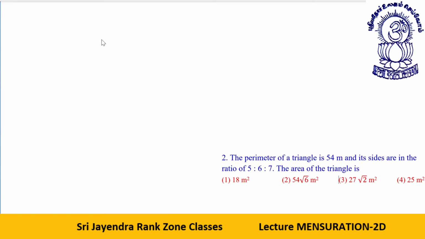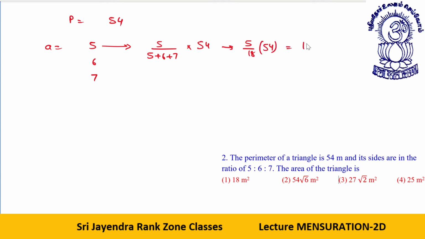The perimeter of a triangle is 54 and its sides are in the ratio 5, 6, 7. The area of the triangle is... The perimeter is 54. The sides are 5, 6, 7. So the first side, let's say A, will be 5 upon 5 plus 6 plus 7 into 54. So that will be 5 parts out of a total of 18 parts from 54. That will give me 5 into 3, 15.